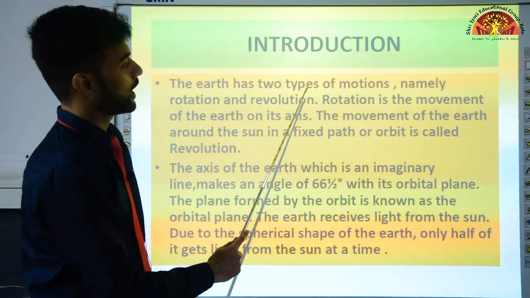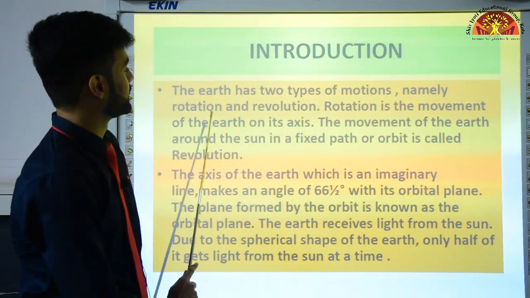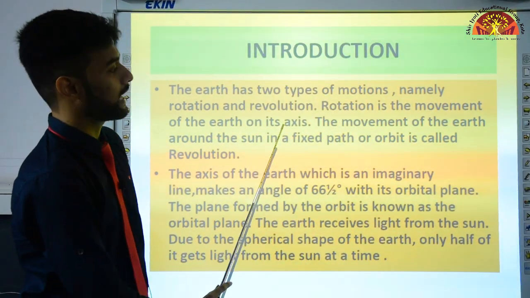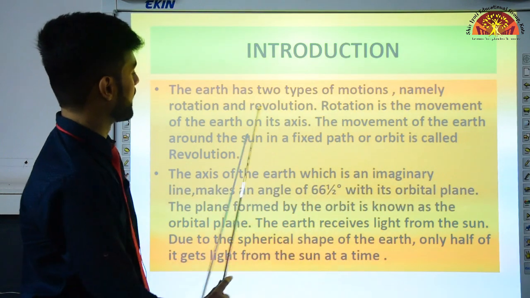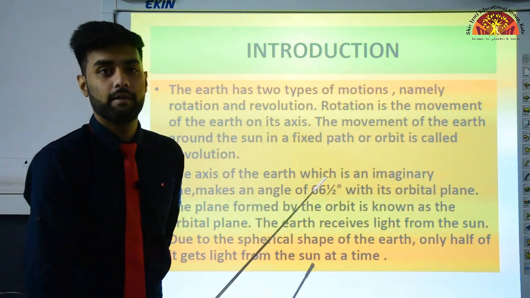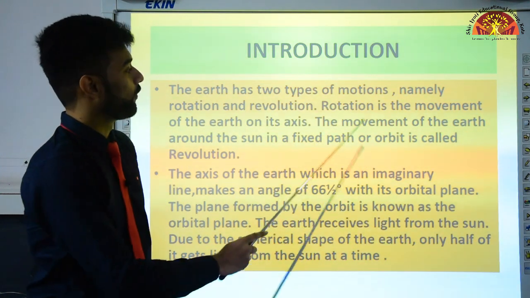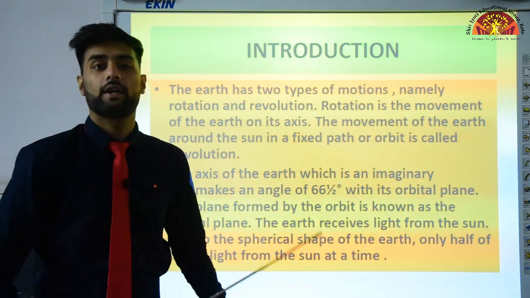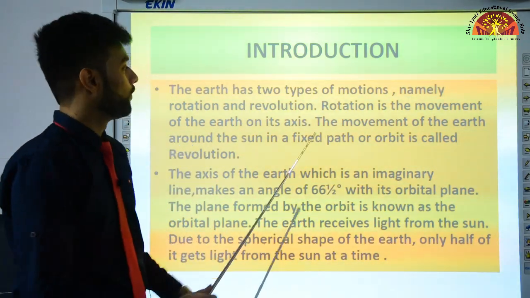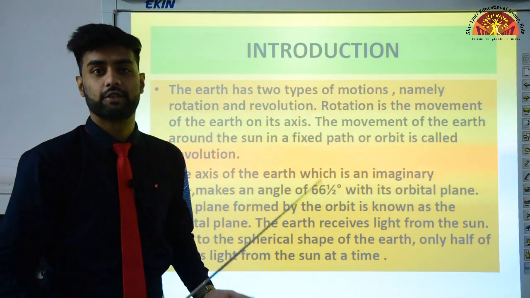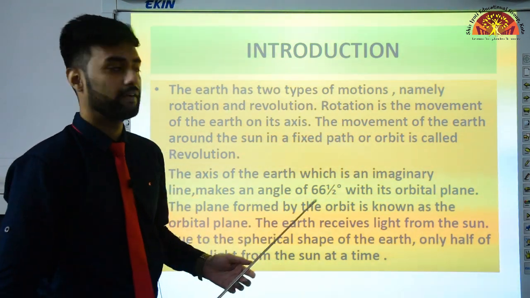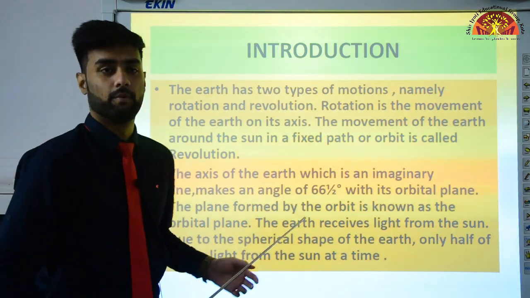The earth has two types of motions, namely rotation and revolution. Rotation is the movement of the earth on its axis. The movement of the earth around the sun in a fixed path or orbit is called revolution. You can underline both of these. These are the definitions of rotation and revolution. These are the two different kinds of movements of our planet Earth. One is on its own axis, which is called rotation, and the other is when it revolves around the sun, that is called revolution.